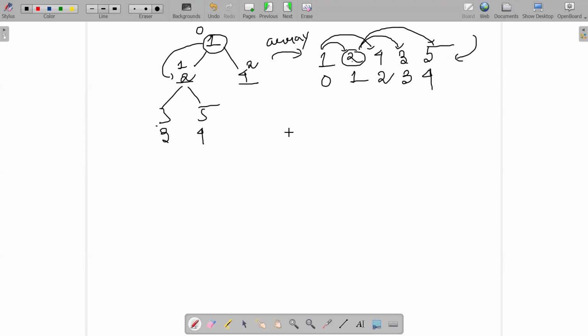Okay, now let me ask you a question. If at the ith index, the root node of a subtree is residing, its left child and right child, at what particular indices would they be residing? Can you try formulating this? If at the ith index, I plus 1, I plus 2.